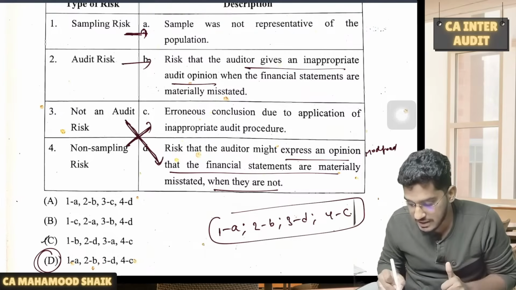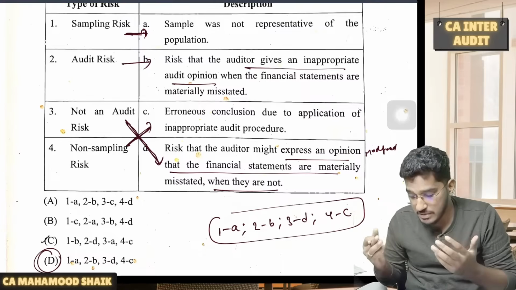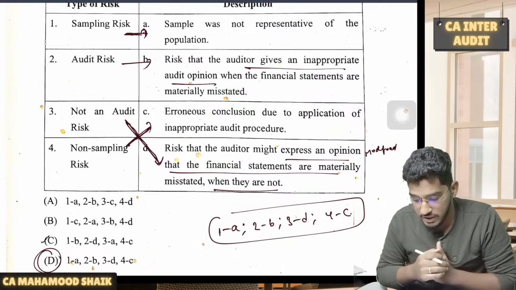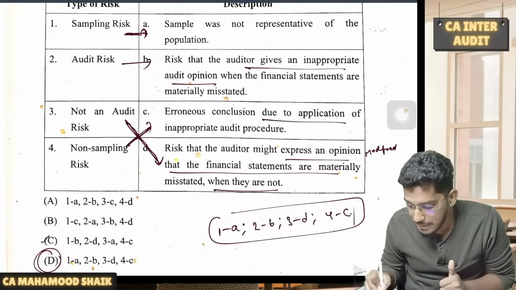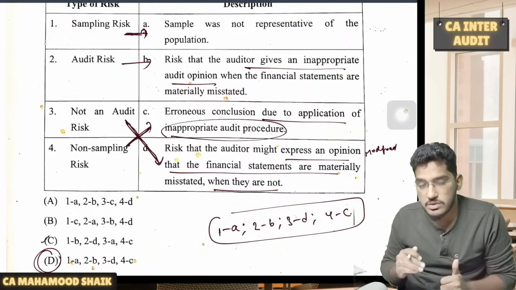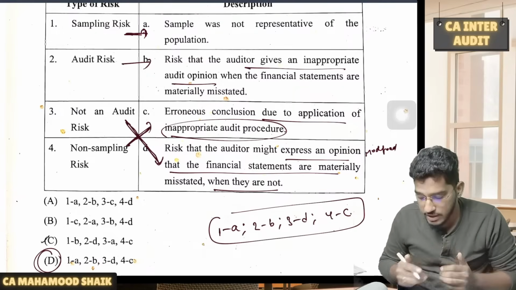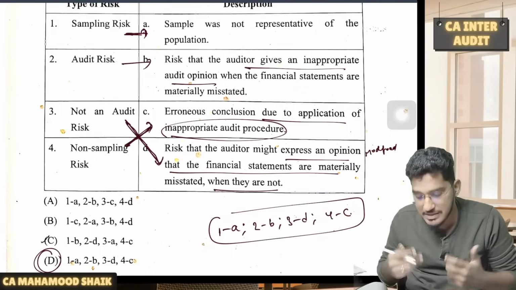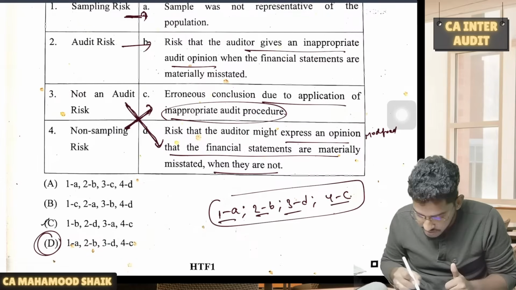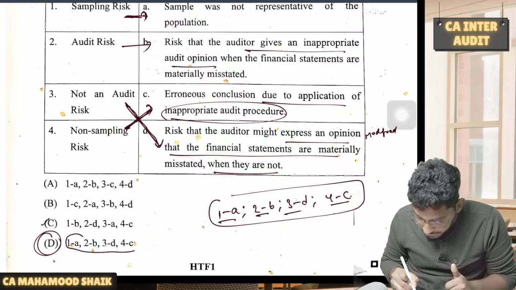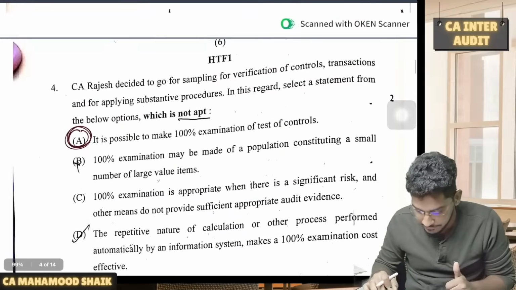So it is not an audit risk. Risk that the auditor might express an opinion that financial statements are materially misstated when they are not, this will not fall under audit risk. This is a business risk actually. Non-sampling risk: erroneous conclusions due to application of inappropriate audit procedure. If you are giving a wrong conclusion because of performing inappropriate audit procedures, that is not a sampling risk, that is a non-sampling risk. So the option will be 1A, 2B, 3D, 4C. If you look at the combination, this is the combination I am getting, 1A, 2B, 3D and 4C.